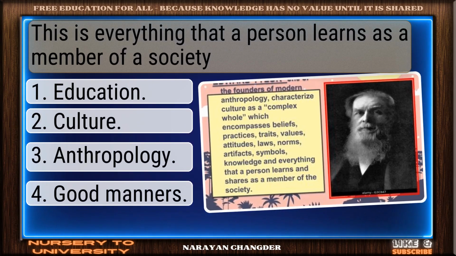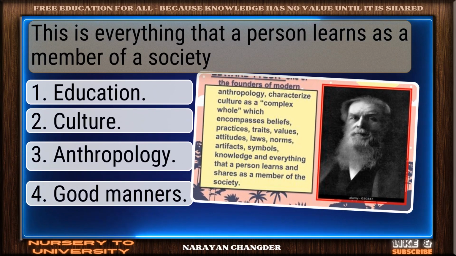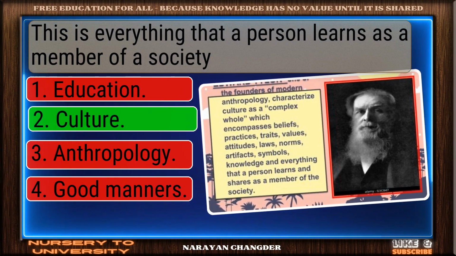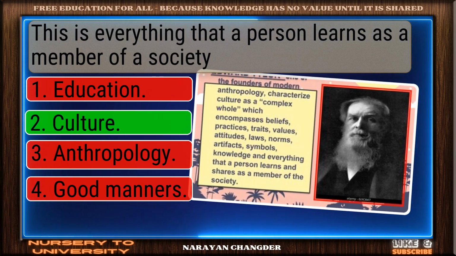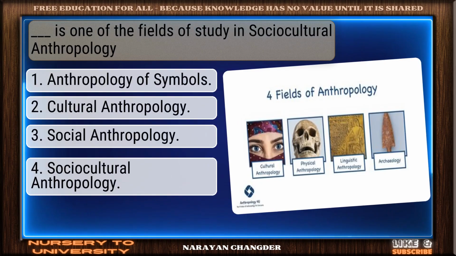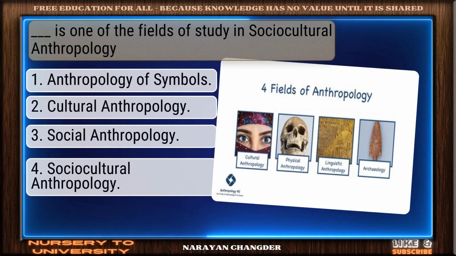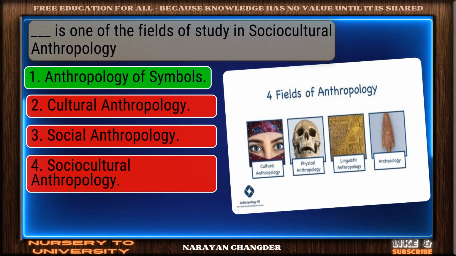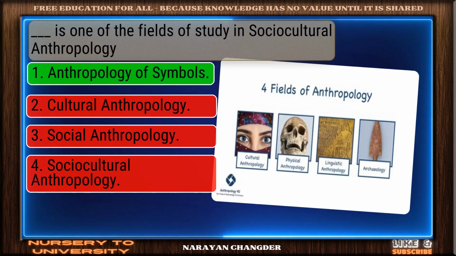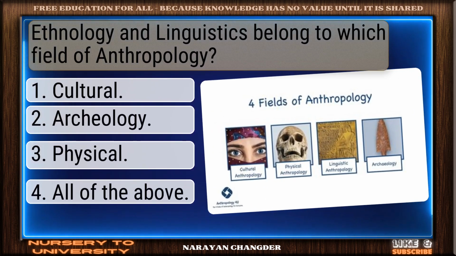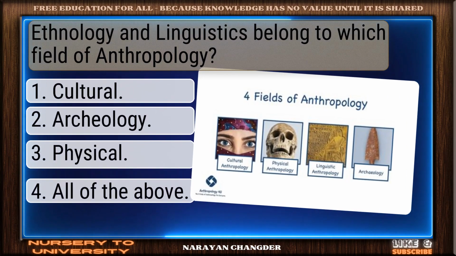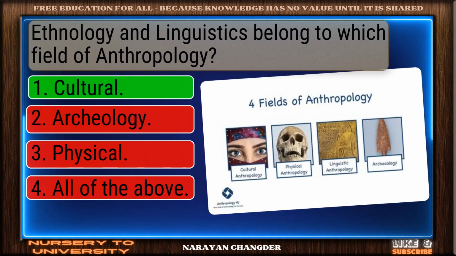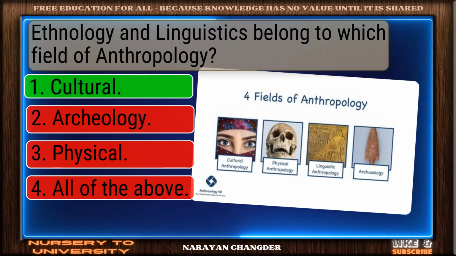This is everything that a person learns as a member of a society. On track. Culture is the correct answer. Dash is one of the fields of study in sociocultural anthropology. Smart pick. Anthropology of symbols is the correct choice. Ethnology and linguistics belong to which field of anthropology? Solid response. Cultural is a valid choice.